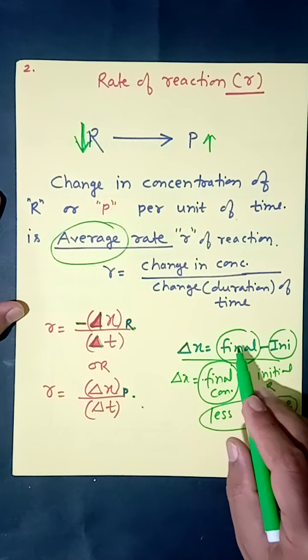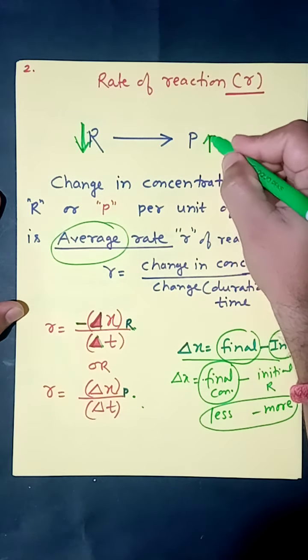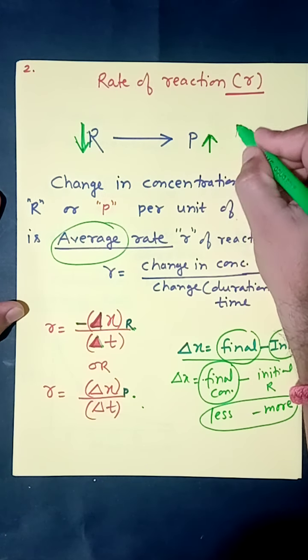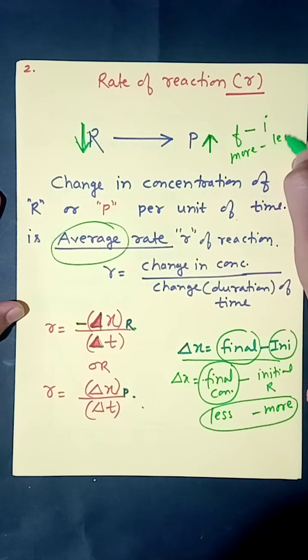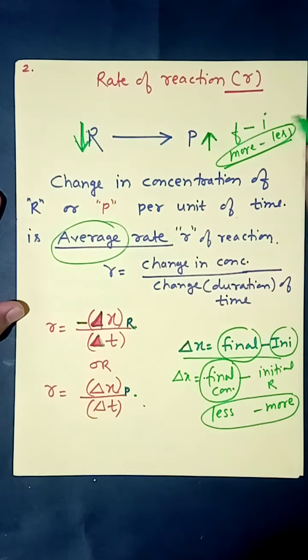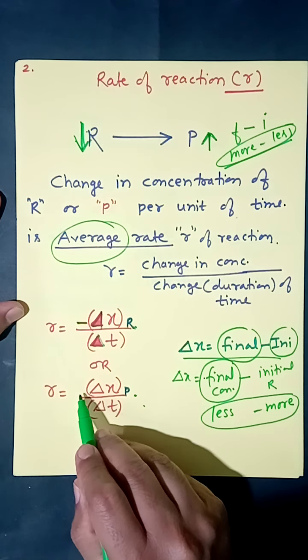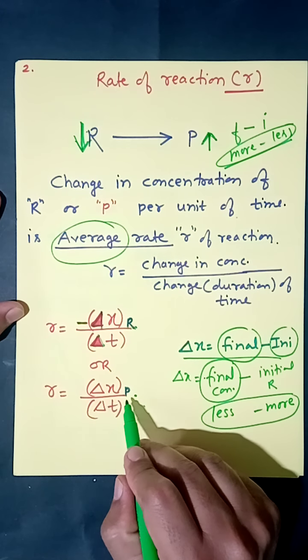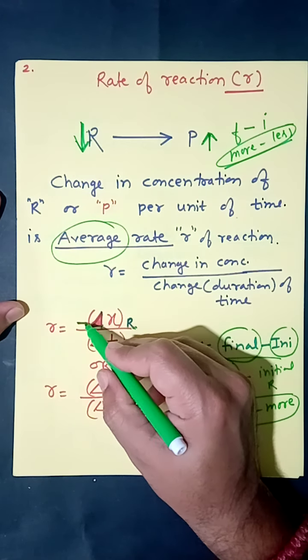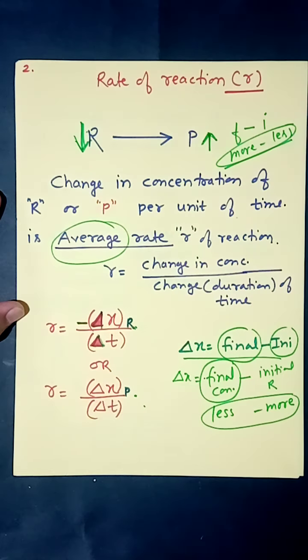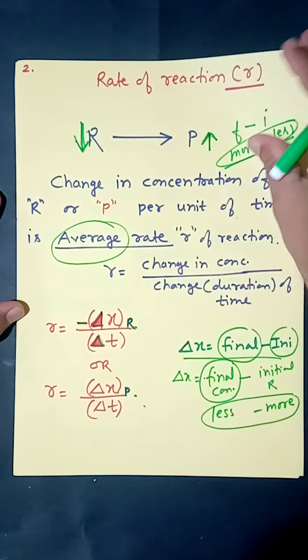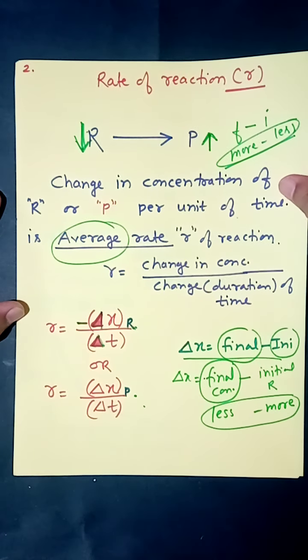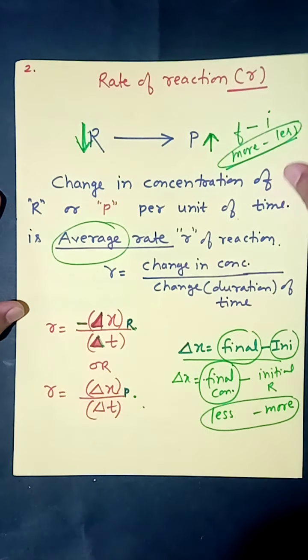Same formula, it is final minus initial. Because product is continuously increasing, the final concentration of product is always more as compared to its initial concentration, and therefore this number is always positive, and therefore you can see here a positive sign for rate of reaction with respect to product. Now here you can ask why we put a negative sign. You can write simply because the concentration of reactant continuously decreases, therefore we need to use a negative sign to show the rate of reaction with respect to reactant.